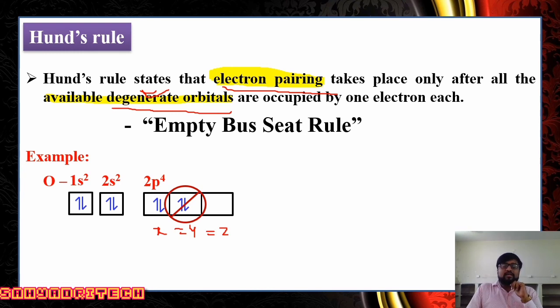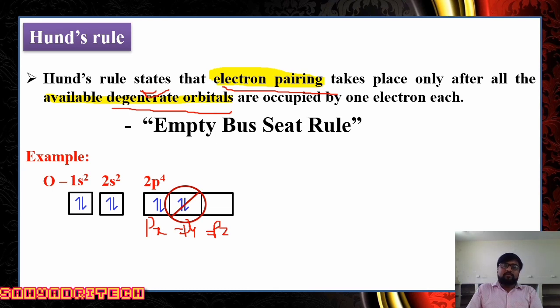So here 2p has 3 orbitals, 2px, 2py and 2pz, all having the same energy. When degenerate orbitals are available, according to the rule electrons enter singly: 2px1, 2py1, 2pz1. Once all orbitals are occupied with a single electron, the fourth electron goes again to 2px, and then pairing takes place.